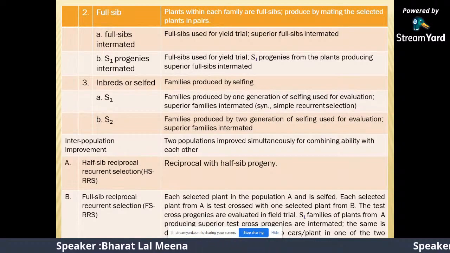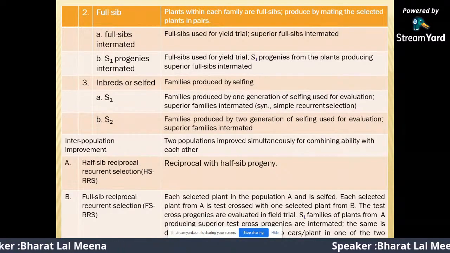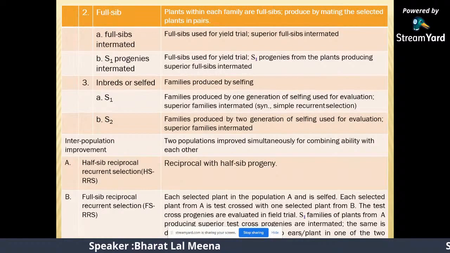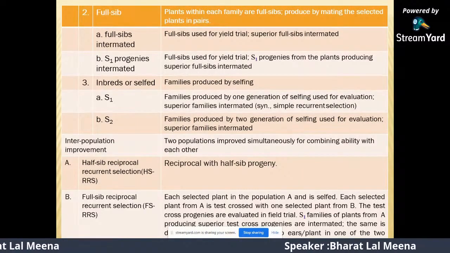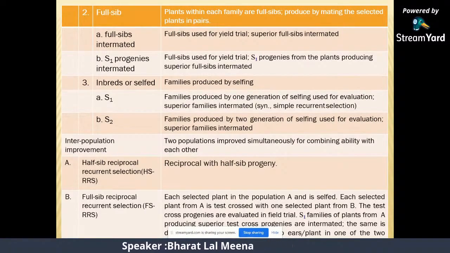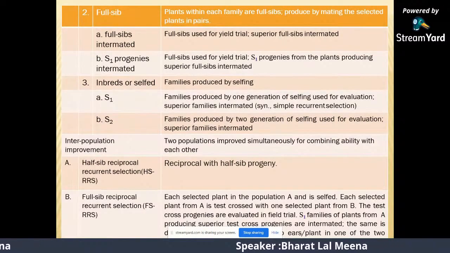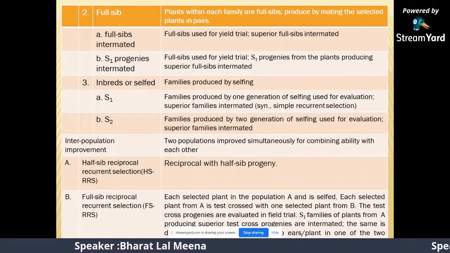Inbreeding: the selfed family is produced by selfing to S1 or S2. The first generation of selfing is denoted by S1 and the second generation of selfing is denoted by S2. The family produced by one generation of selfing is used for evaluation. The superior families are intermated, which is similar to simple recurrent selection. The family produced by two generations of selfing is used for evaluation, and superior families are intermated.